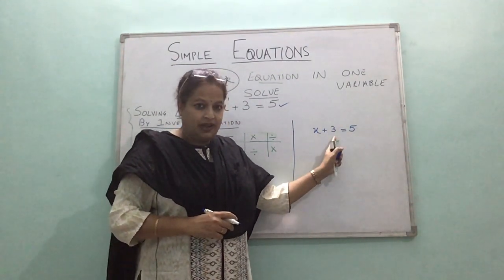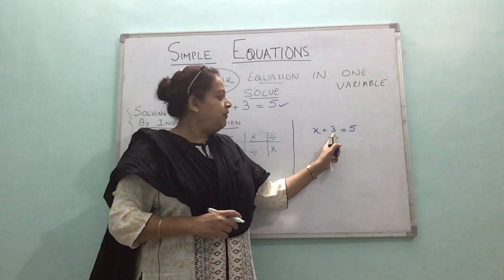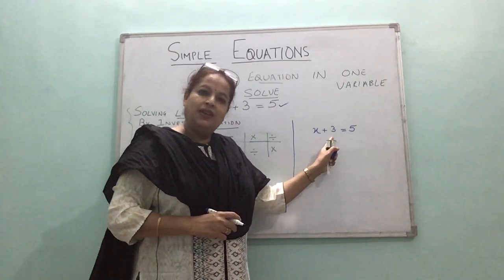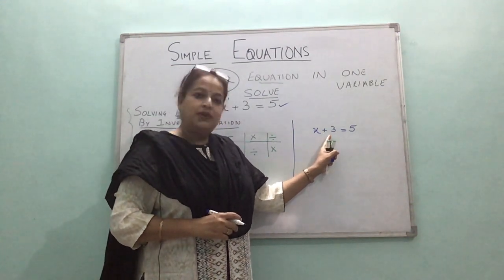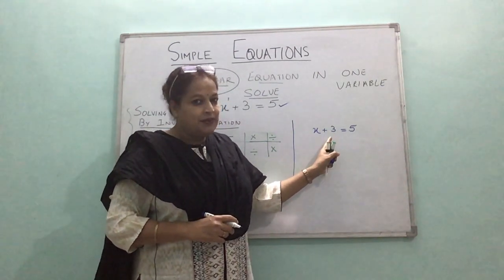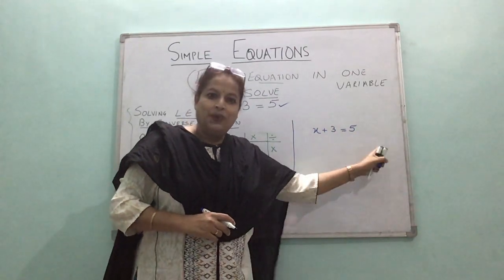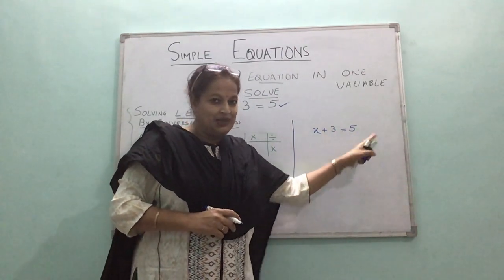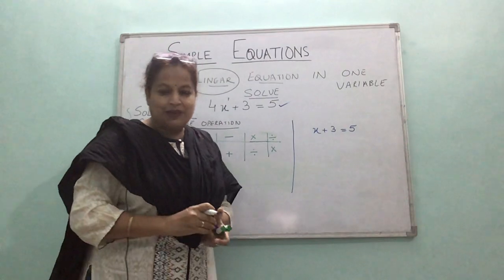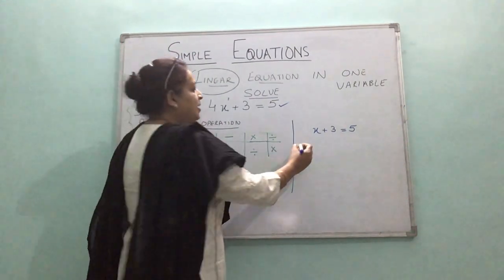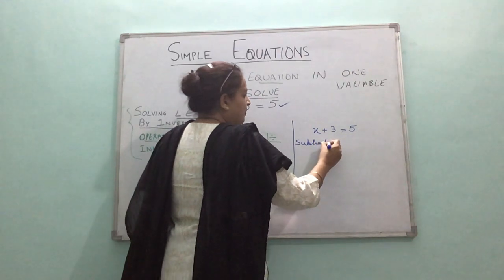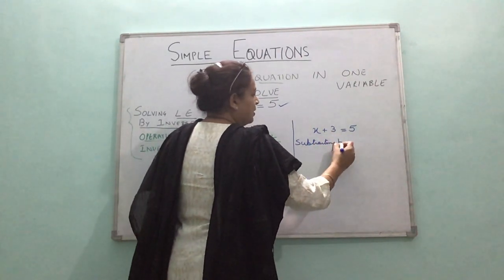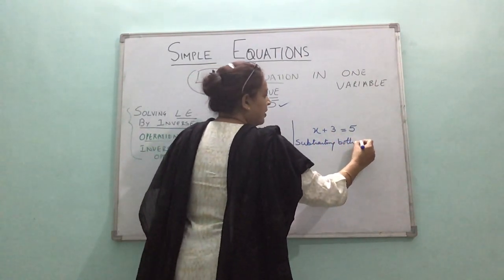Now if I have to find the value of x, I want to know what x is equal to. I have to remove this 3, right? To remove this 3, I'll subtract 3. Inverse operation of plus 3 is what? Minus 3. So I'll subtract 3. But I can't just subtract on one side, I'll subtract 3 from both sides, because both sides can be subtracted by the same number. So subtracting both sides by 3.